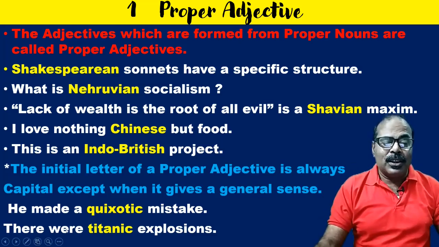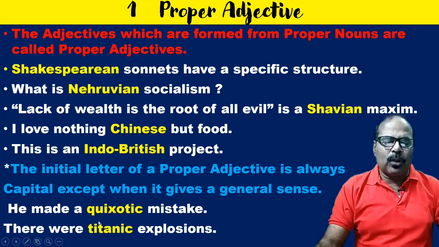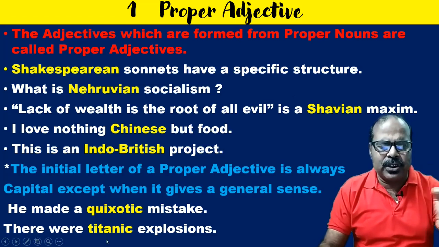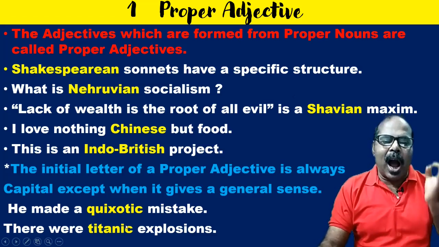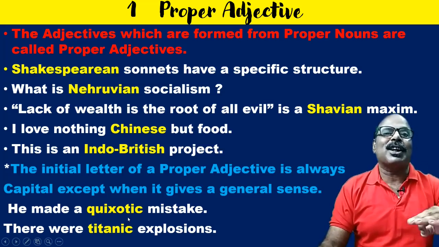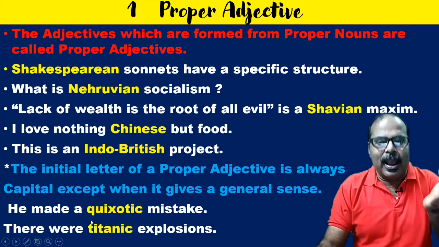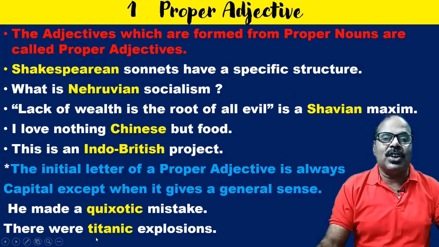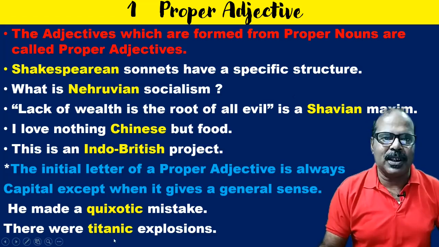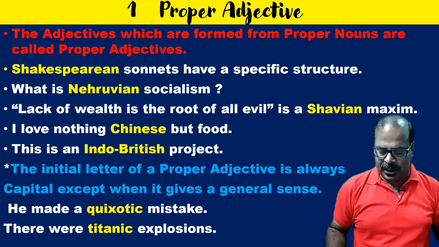There were titanic explosions. Though adjectives like quixotic and titanic are proper adjectives, they are now used as qualitative adjectives. They are no more used as proper adjectives, and for that reason, the initial letters are not made capital. So I think it is clear now what a proper adjective is.